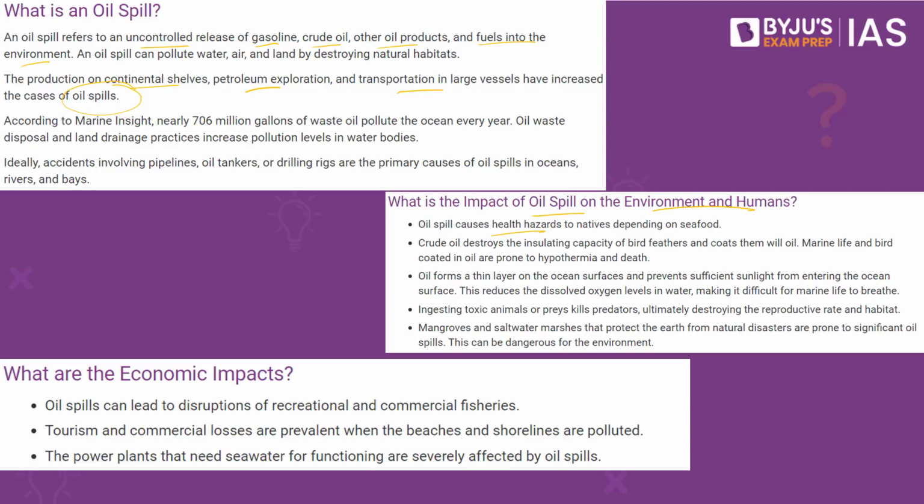What is the impact of oil spill on the environment and humans? Oil spill causes health hazards to natives depending on the seafood. Crude oil destroys the insulating capacity of the bird feathers and coats them with oil. Marine life and birds coated in oil are prone to hypothermia and death, and oil forms a thin layer on the ocean surface, preventing sufficient sunlight from entering the ocean. This reduces the dissolved oxygen levels, making it difficult for the marine life to breathe.